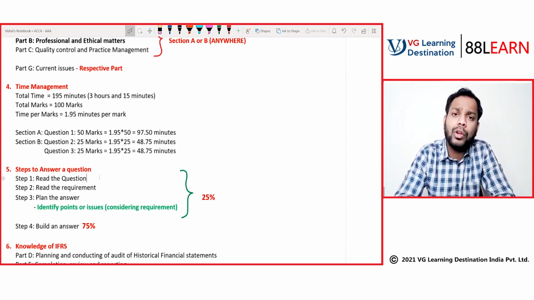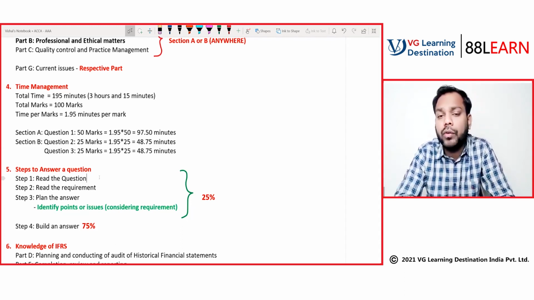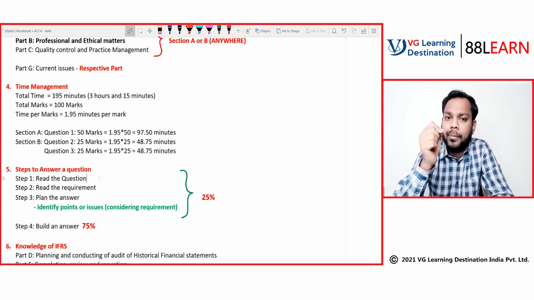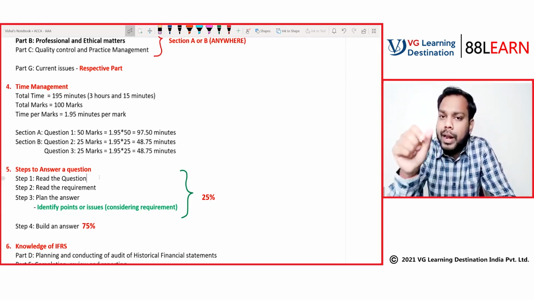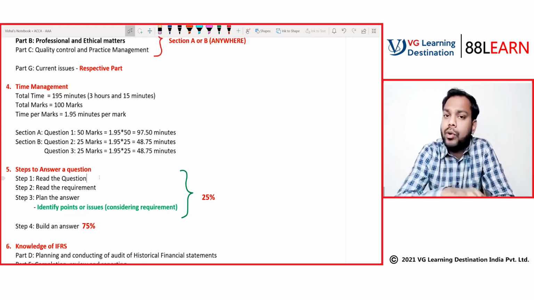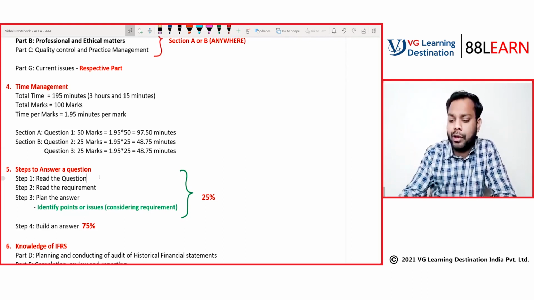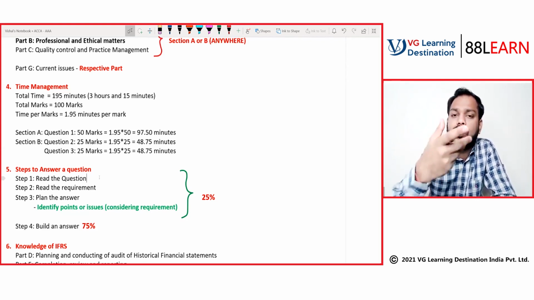How will you plan your answer? Let's suppose the question is asking you to identify a few issues or matters. So you have to read the case study and do a sort of brainstorming. You have to highlight in the question paper itself, that this is the point that I have to include in my paper. Using this, make the pointers, and when you are writing an answer, use those pointers.